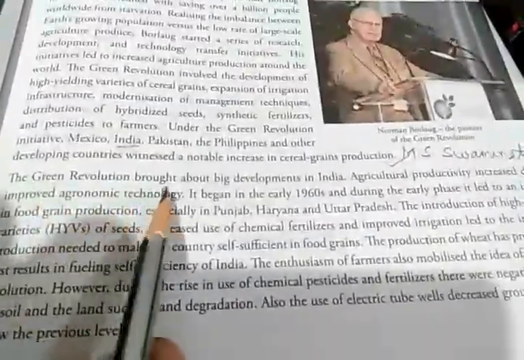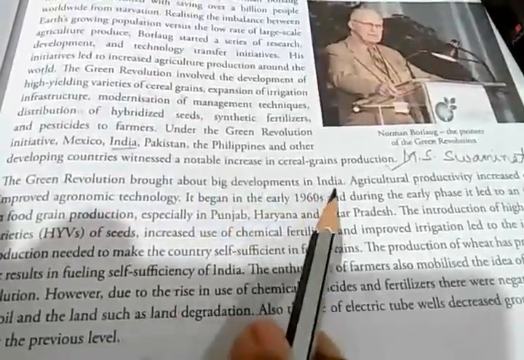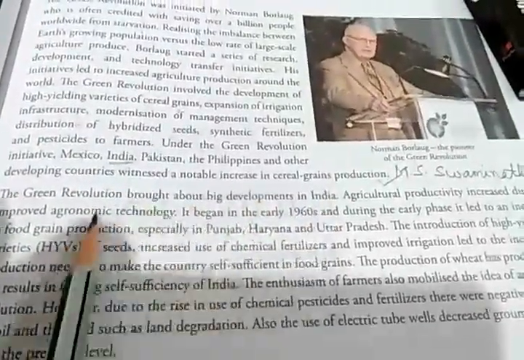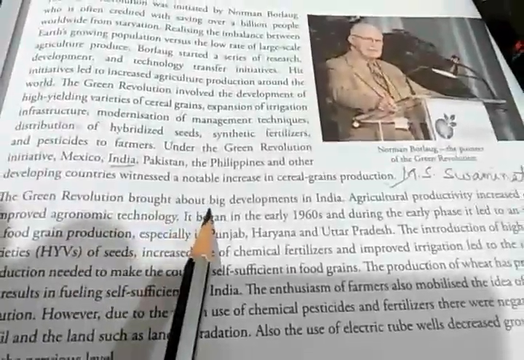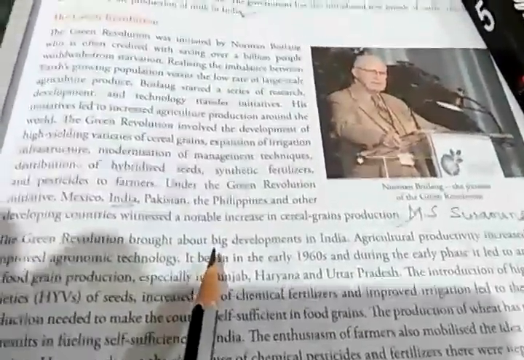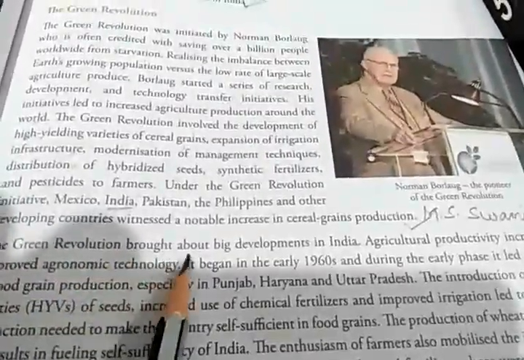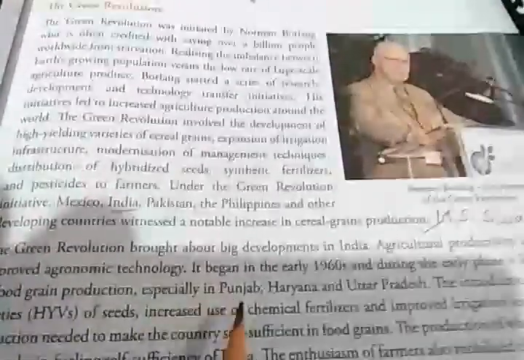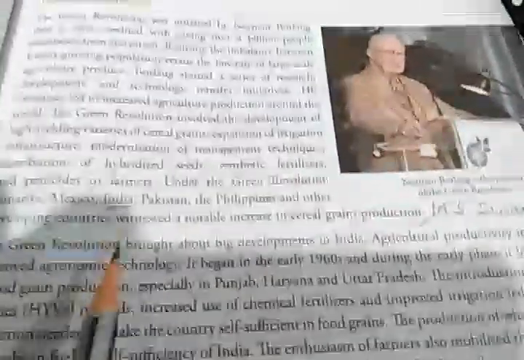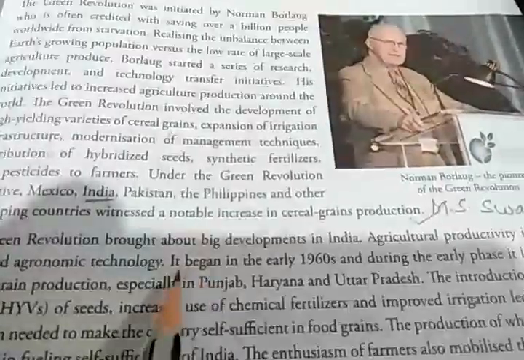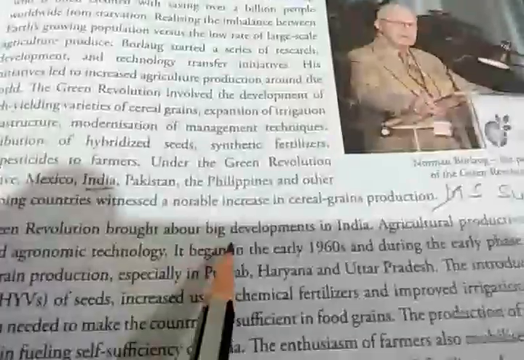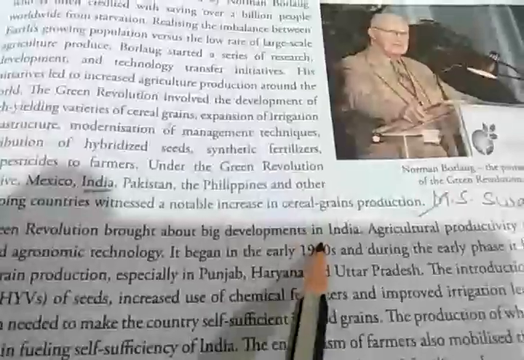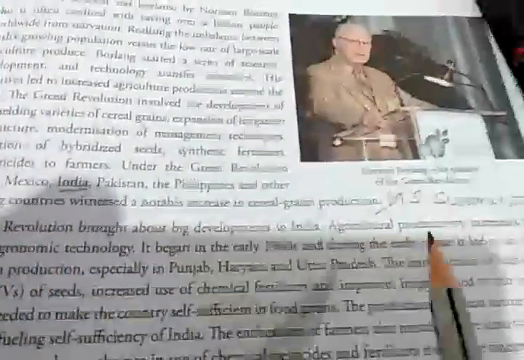The Green Revolution brought about big developments in India. Because of Green Revolution, the agricultural production increased, and before Green Revolution, India was an importer of food grains. We used to import food grains from foreign countries. Now, after Green Revolution, we became exporters. Now we export food grains to other countries. So that is also a big development. Many industries based on agriculture were opened. So big development in India took place after Green Revolution.